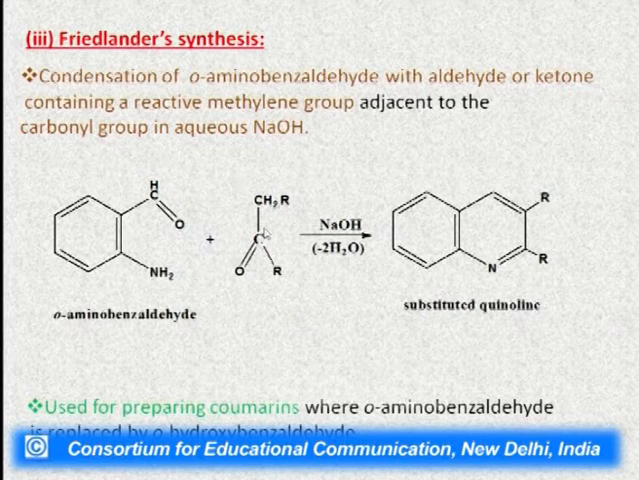Here you can see that this CH2 is the active methylene carbon. After condensation of these two moieties, water will be removed. In a condensation reaction, only simple molecules are eliminated. Here water is eliminated and we will get this cyclized product, which is the substituted quinoline. We can change these R groups and we can get the respective substituted quinoline.